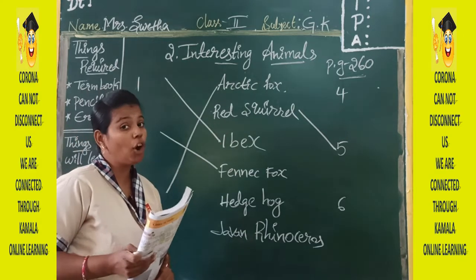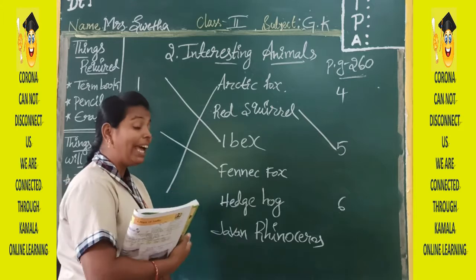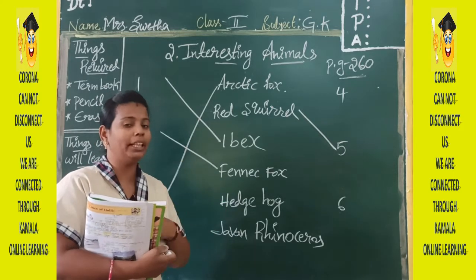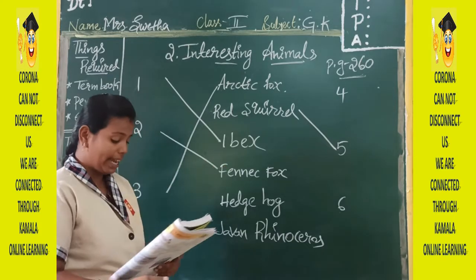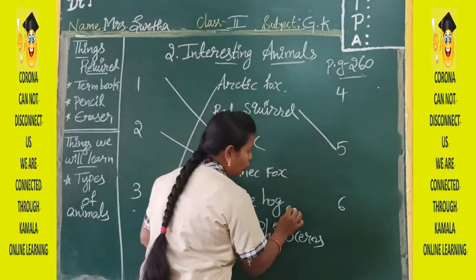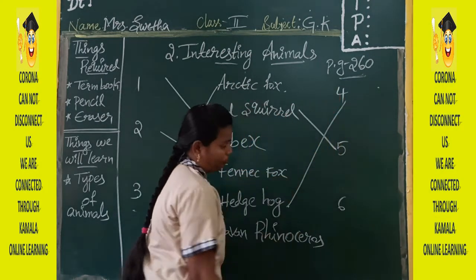Next, hedgehog. What is the quality of hedgehog? It will have spines or prickles on its body, thorn-like things will be there on its body, I said, no? Yes. So hedgehog will have spines or prickles on its body. So it is the fourth one here.